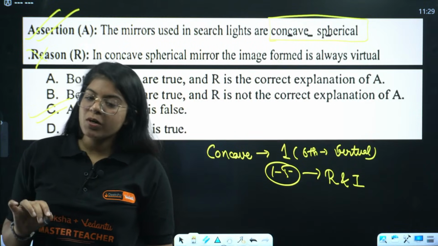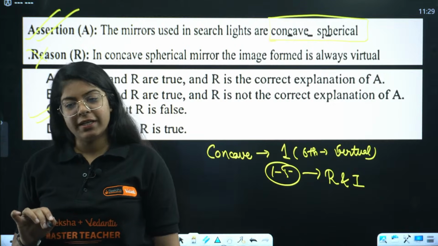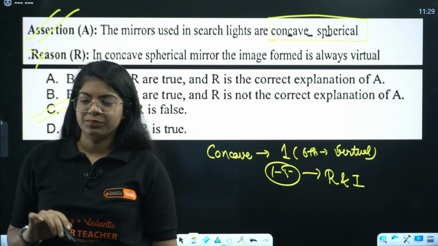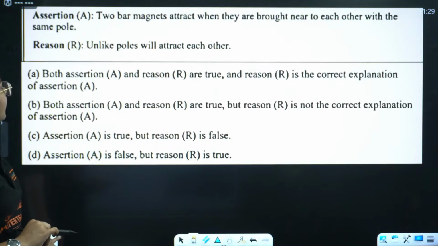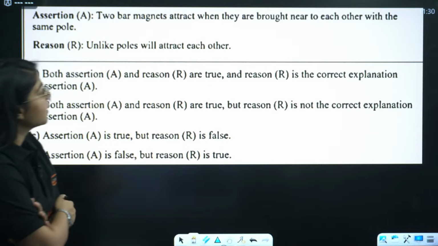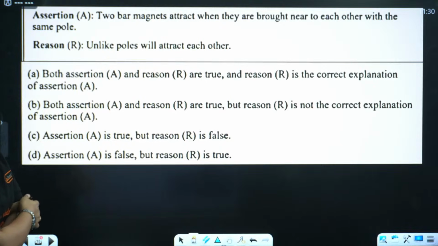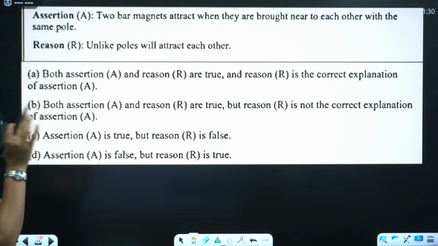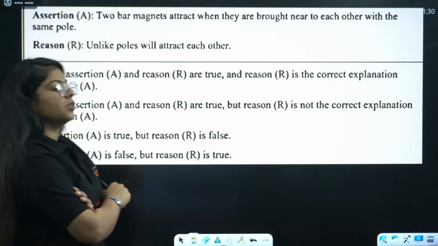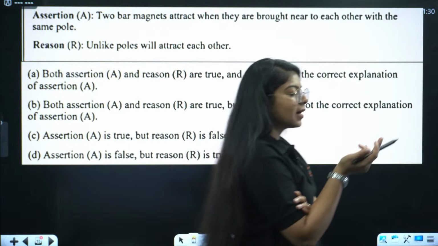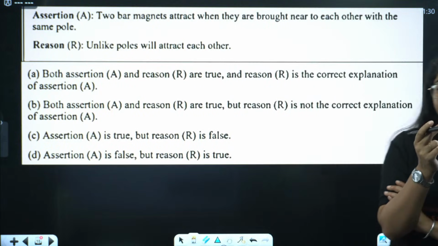Great. It can be virtual or real or inverted. Yes, very good. Done. Okay, let's move on to the next. We have another assertion reason question that says two bar magnets attract when they are brought near to each other with the same pole. Read it very carefully. With the same pole, and the reason is unlike poles will attract each other.